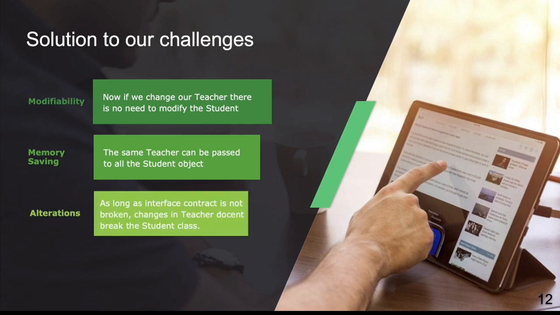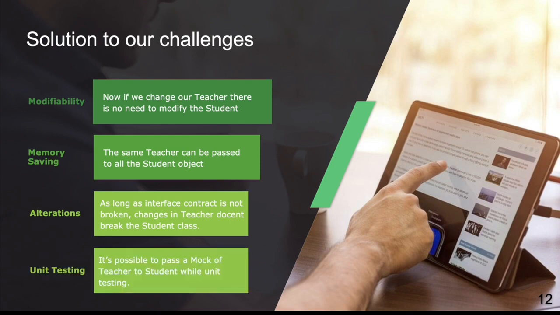And if we are modifying anything in our teacher class, as long as there is an established interface contract, as long as that interface contract is not broken, any other changes won't affect our student class. So there is a well established contract which the teacher has to implement, and if it is doing anything else apart from implementing that contract, we are good and there will be no changes in our student class.